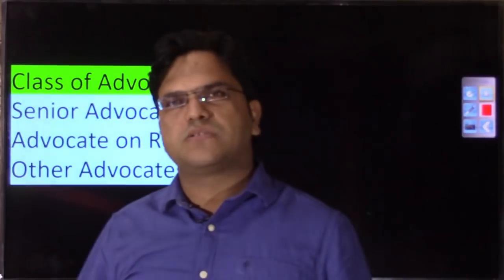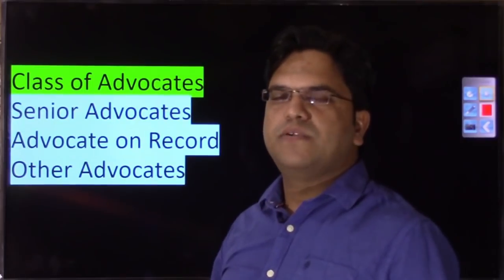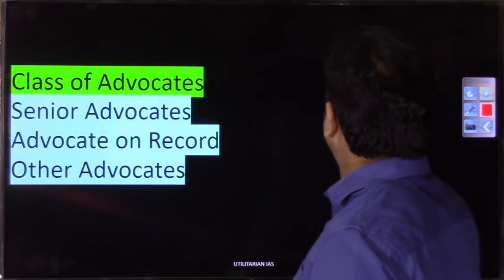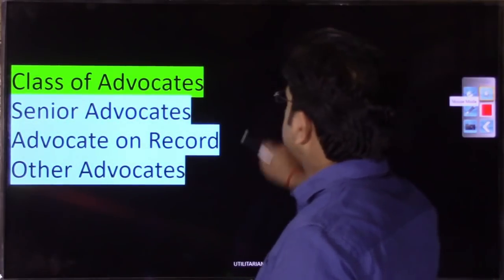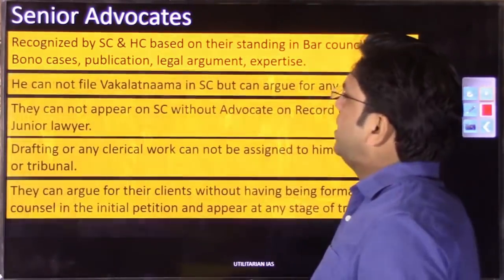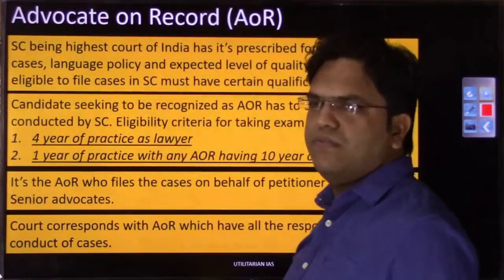So there are 3 classes of advocates that do exist in the Supreme Court. You do have senior advocates, you do have advocates on record, and you do have this provision of other advocates. So let us discuss these one by one. Before even discussing the senior advocate, let us discuss what you call an advocate on record, and thereafter we'll discuss the senior advocate. So what is an advocate on record?